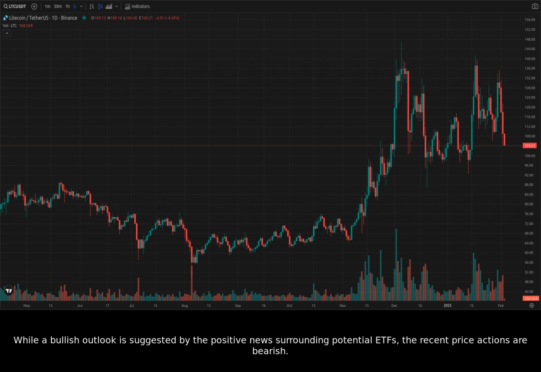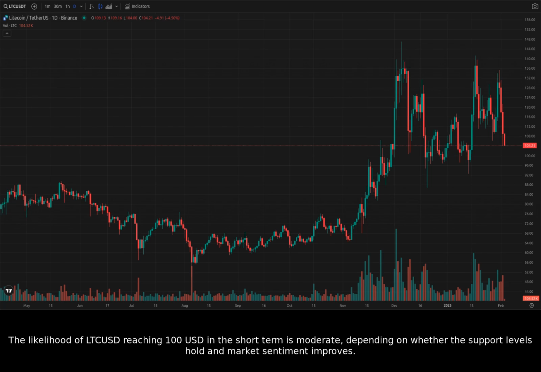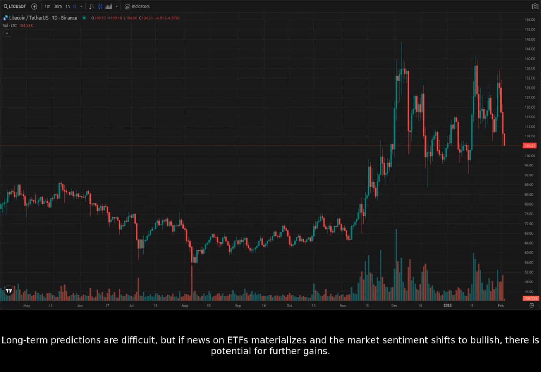While a bullish outlook is suggested by the positive news surrounding potential ETFs, the recent price actions are bearish. The likelihood of LTCUSD reaching $100 in the short term is moderate, depending on whether the support levels hold and market sentiment improves. Long-term predictions are difficult, but if news on ETFs materializes and the market sentiment shifts to bullish, there is potential for further gains.